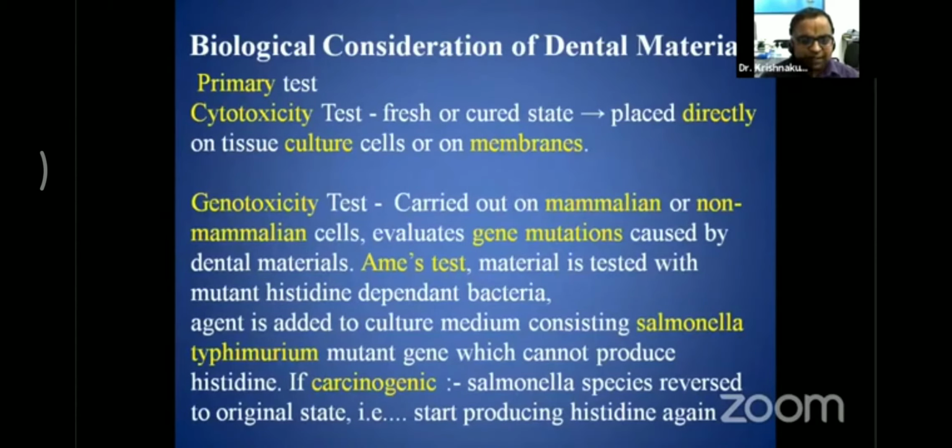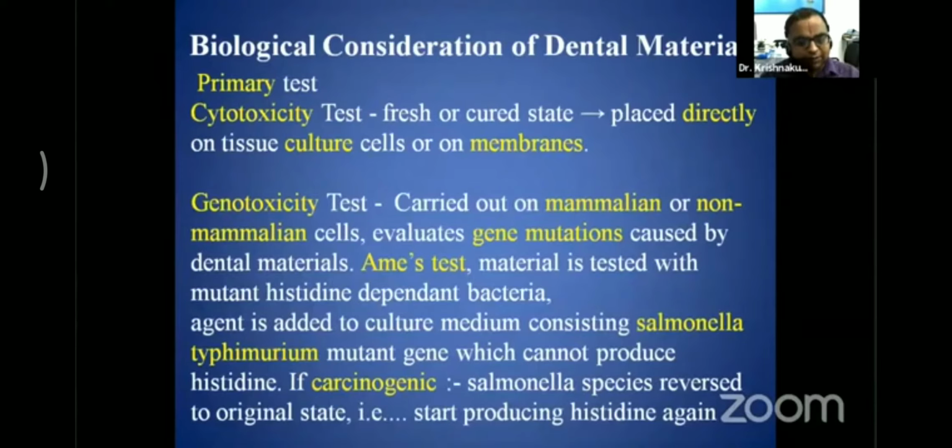One example is Ames test. Some examiners generally ask what is Ames test, because this is a nice to know question of biocompatibility. What is Ames test? In Ames test, the material is tested with a mutant histidine dependent bacteria. That particular agent is added to a culture medium containing Salmonella typhimurium.